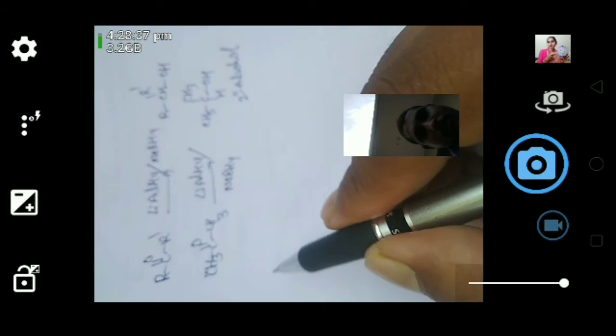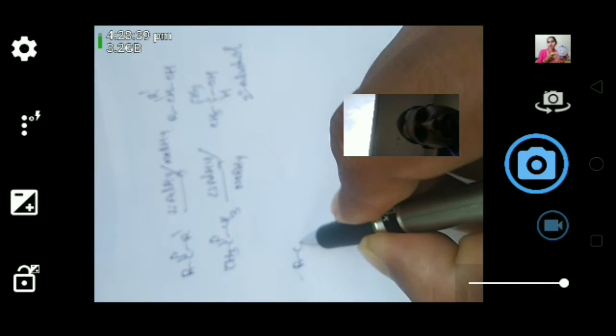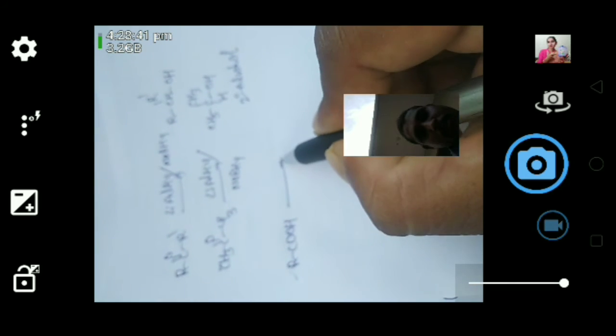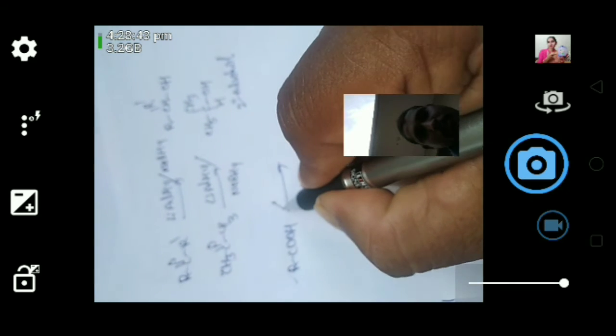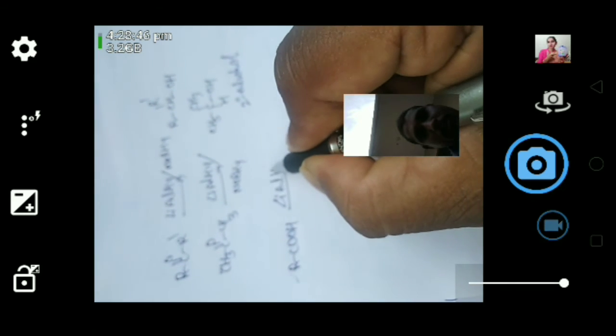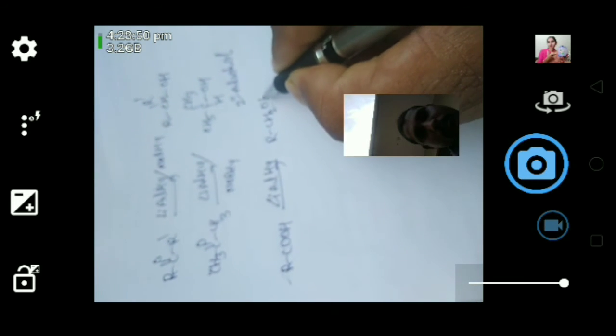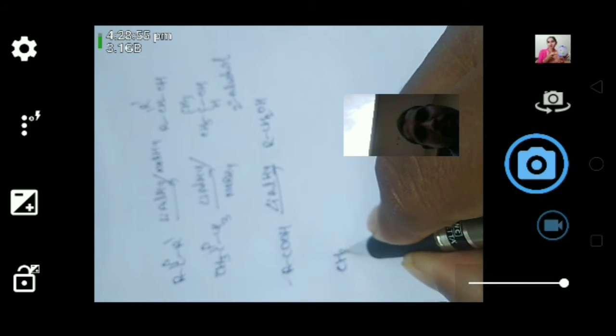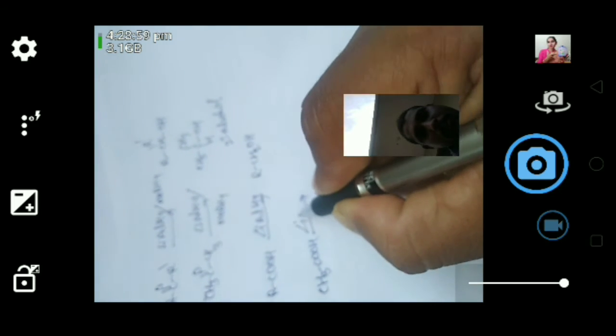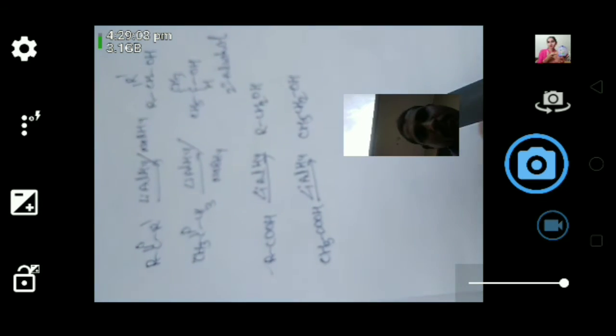Here carboxylic acid. The carboxylic acid when we react with lithium aluminum tetrahydride gives primary alcohol. For example, CH3COOH when you react with lithium aluminum tetrahydride gives CH3CH2OH. Once again I am repeating.